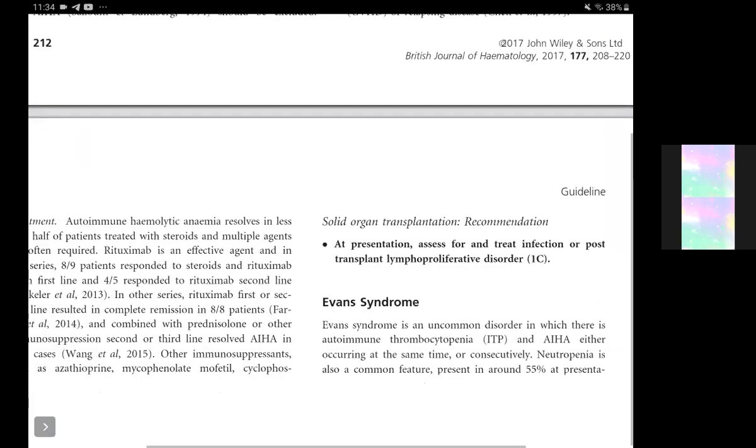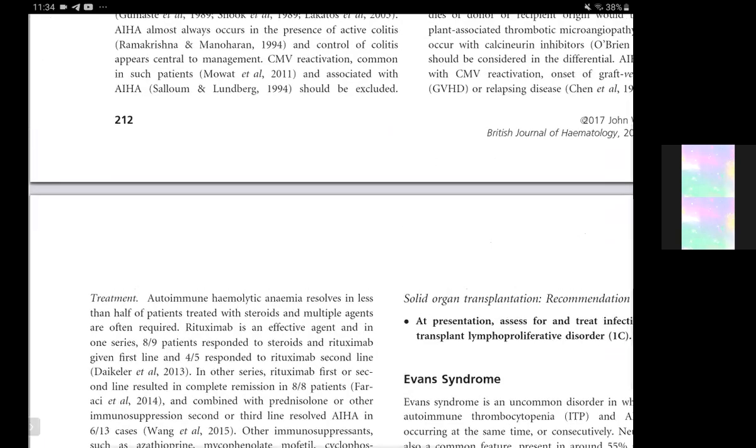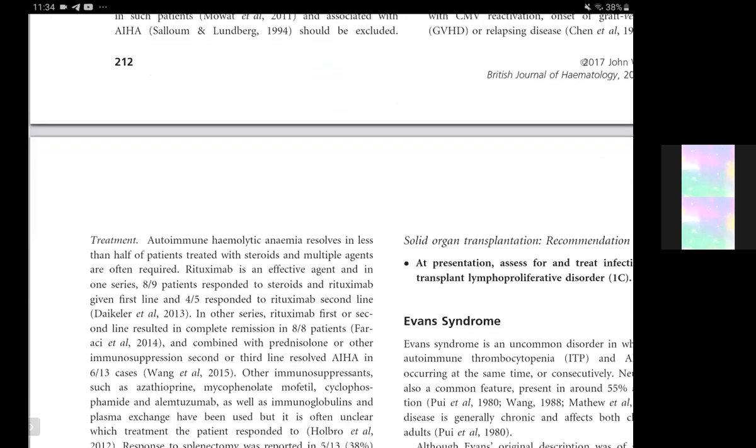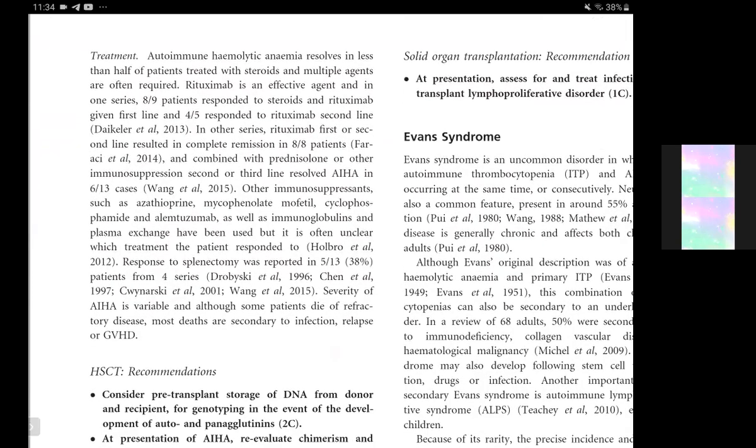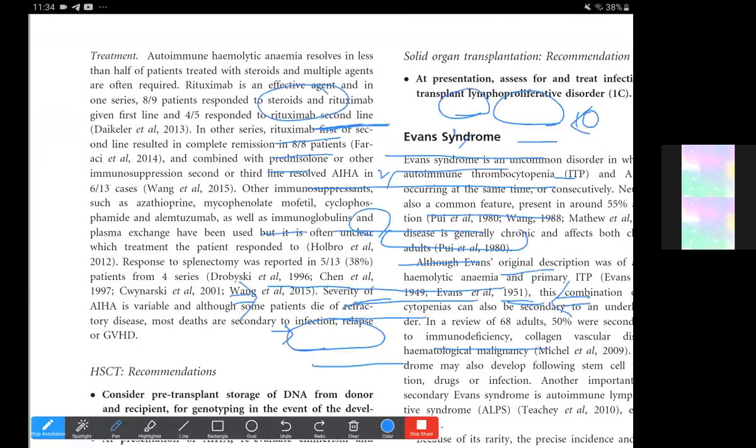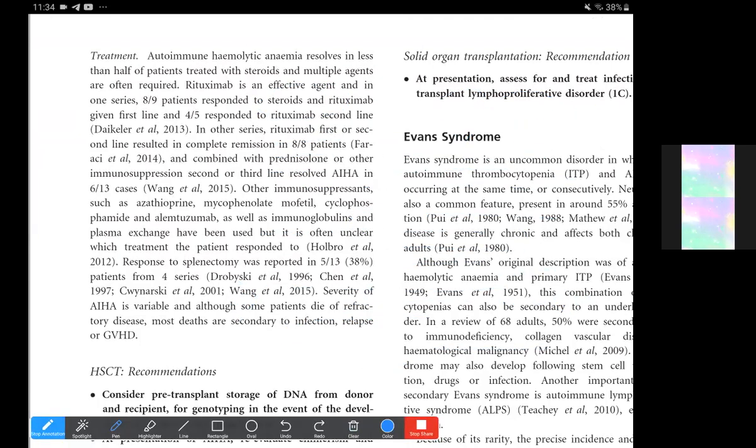The treatment here is that autoimmune hemolytic anemia resolves in less than half the patients treated with steroids, and multiple agents are often required. Rituximab is an effective agent in the setting of hematopoietic stem cell transplant, and patients respond to steroid and rituximab given first line. So rituximab is given first line in those patients with autoimmune hemolytic anemia secondary to hematopoietic stem cell transplant.